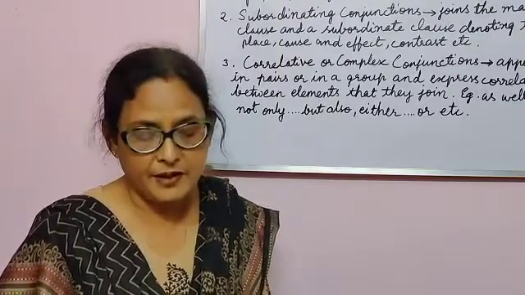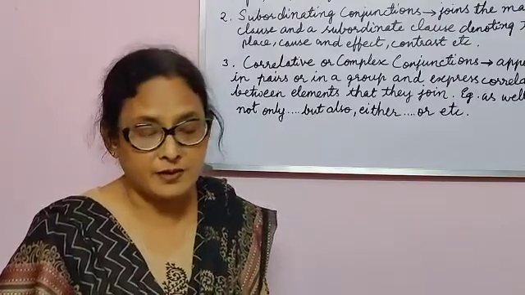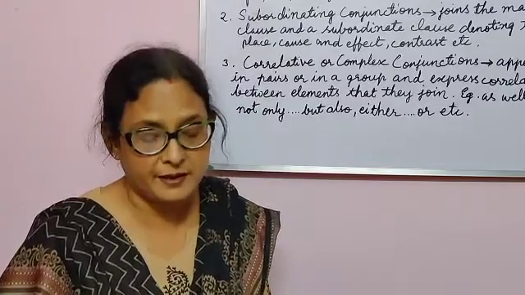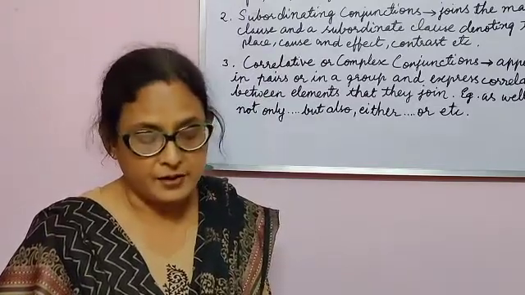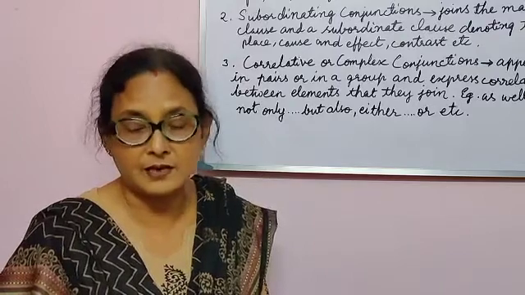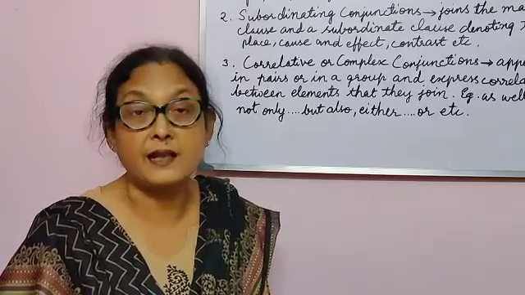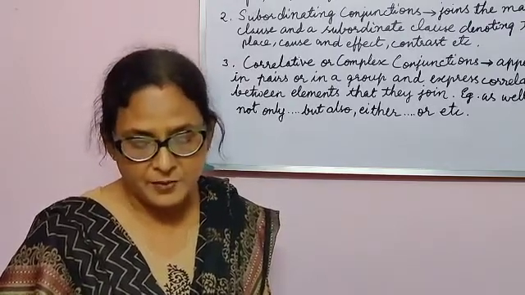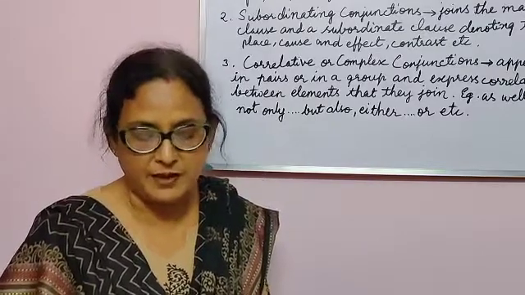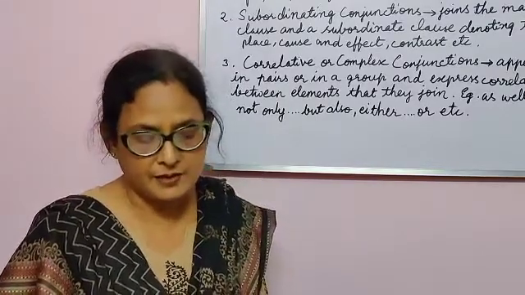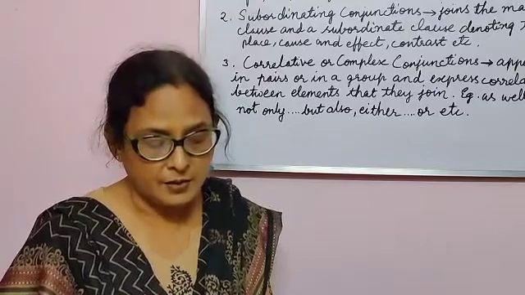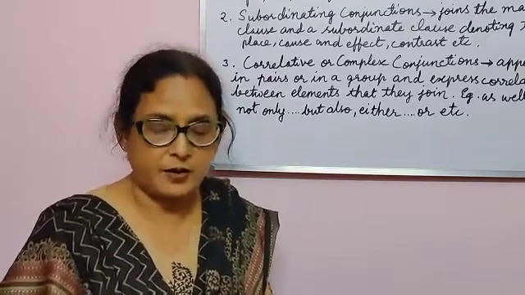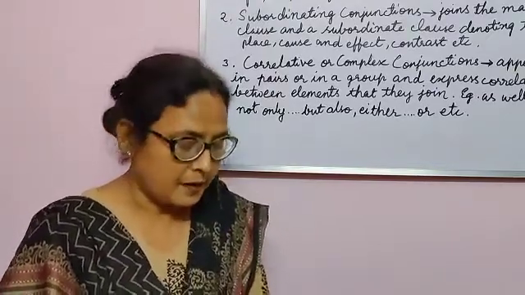And the second kind we have is cause and effect. What is the second kind of subordinating conjunction denoting? It denotes cause and effect. And the conjunctions used here are because, so, as, and whether. She has been punished because she was involved in a theft. So this is a conjunction used for denoting cause and effect.